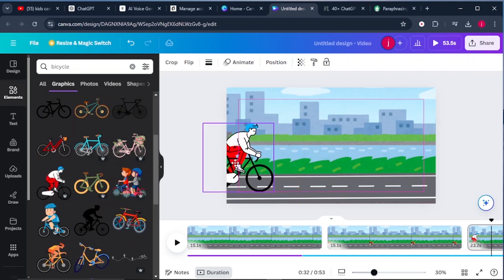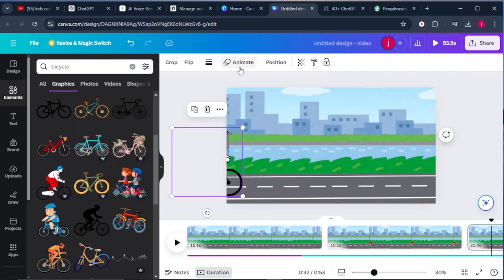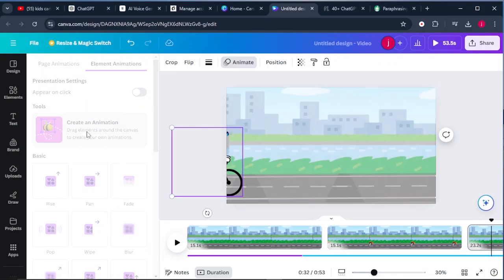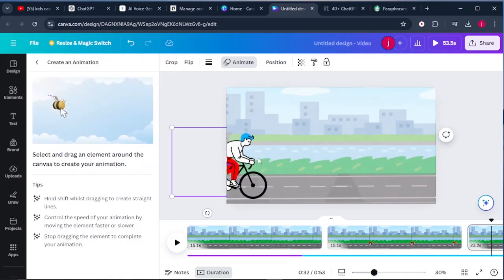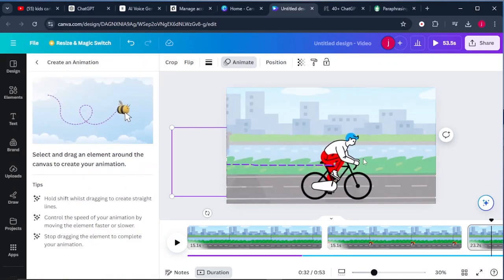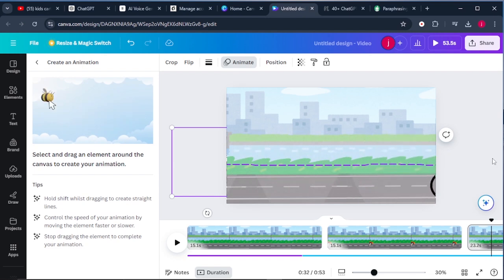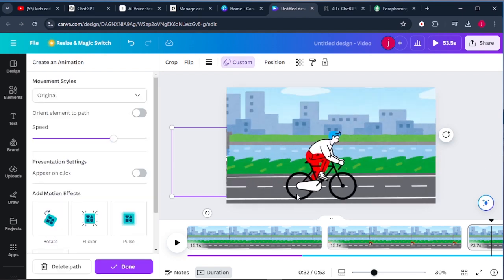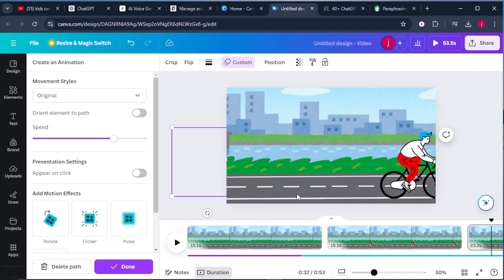Then we'll place the bicycle here and we're going to click on animate and we'll select create an animation and we're going to drag our bicycle like that. Okay, perfect. Our bicycle is moving like that. Okay, that is just so great.